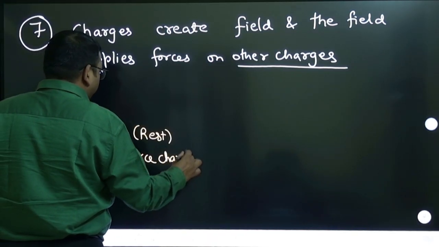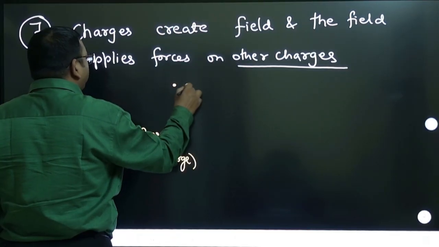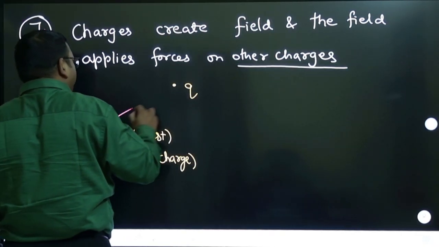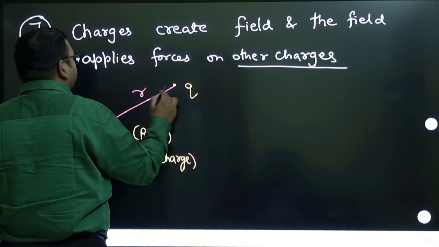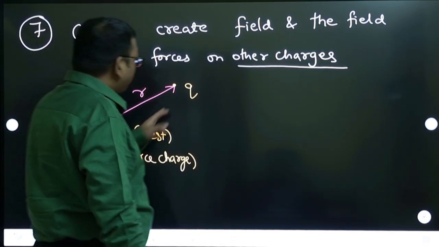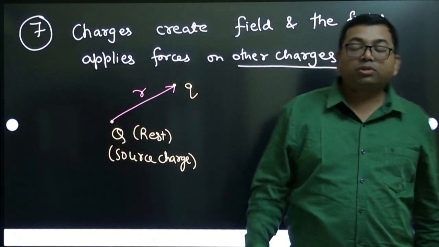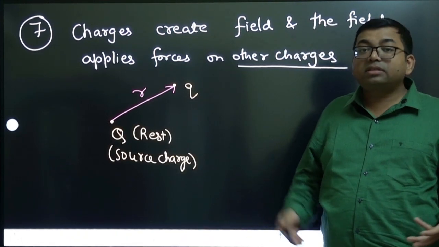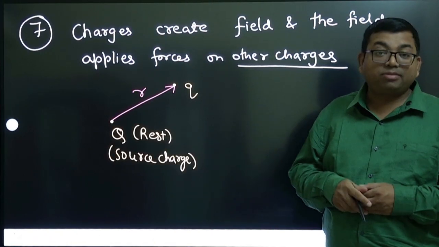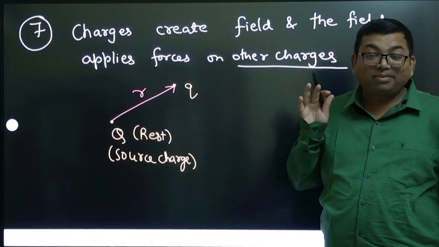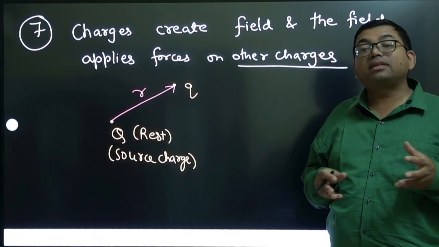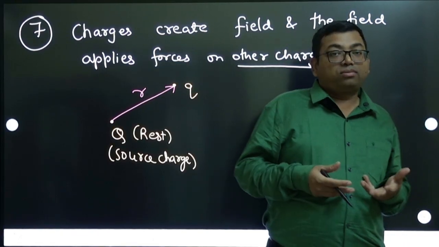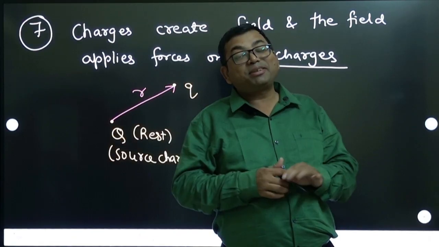If you bring a small charge, small q, at some distance r away from it, this charge will experience force because of capital Q. So how is capital Q interacting with small q? It has not even touched it. Just like in gravitation, bodies can apply force without touching. How? Is it magic? No, it is not magic.